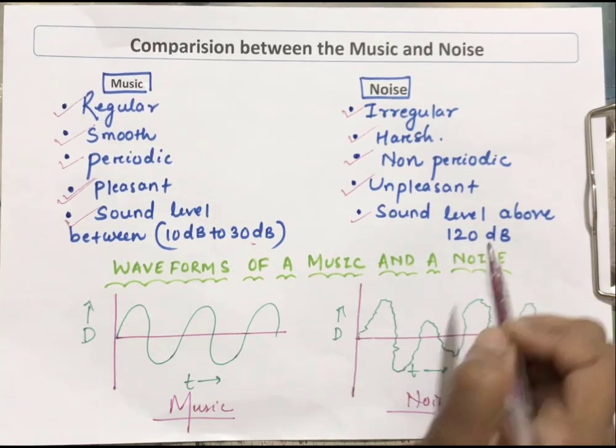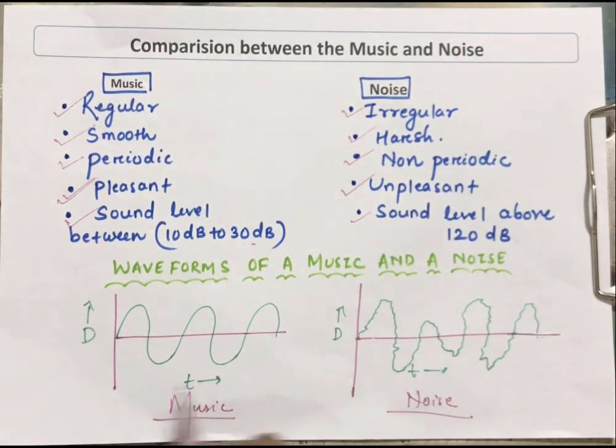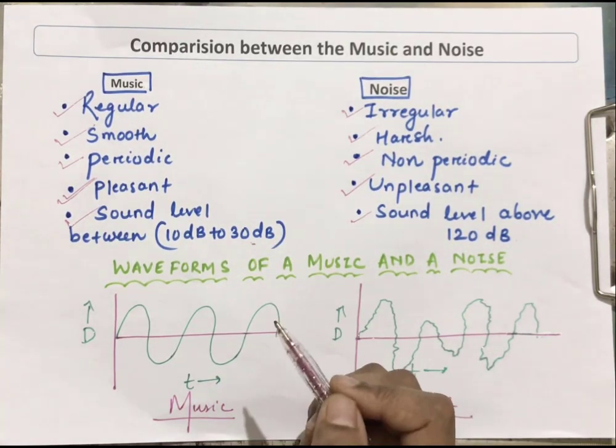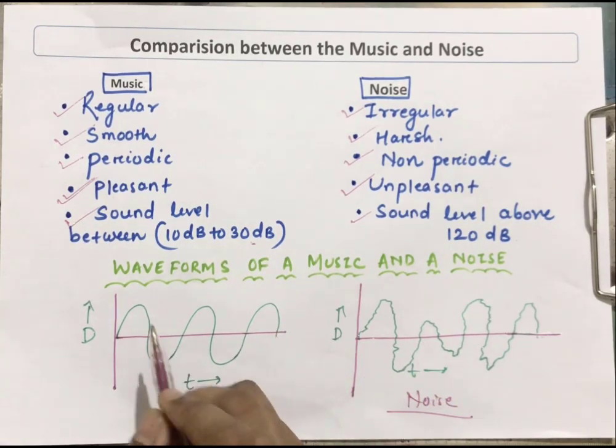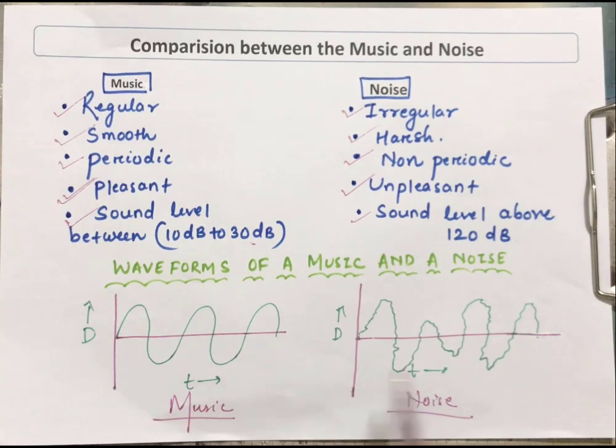So I can show you all these features in these 2 diagrams. Okay, how can we differentiate between music and noise? So here are the waveforms of a music and a noise. Here you can see very clearly this one is the waveform of a music, or we can say the displacement time graph of a music. This one is the waveform or displacement time graph of a noise.